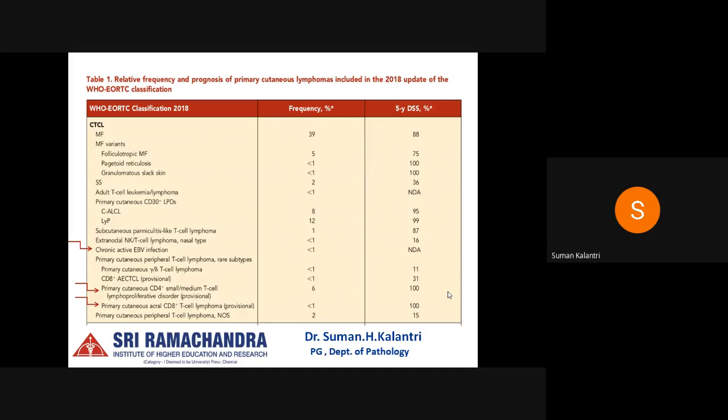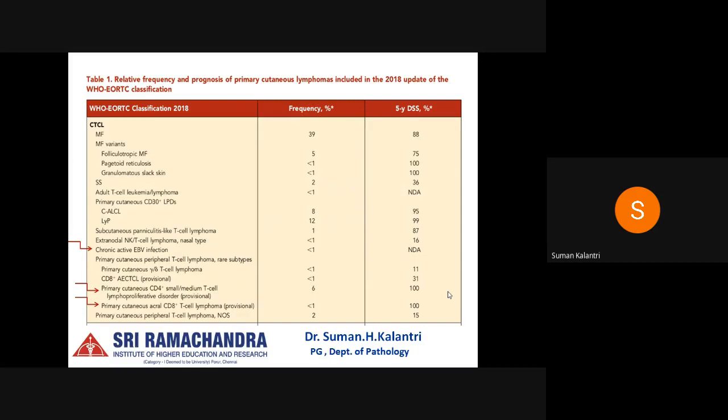The first is the most common, mycosis fungoides and its three variants: Sézary syndrome, adult T-cell leukemia lymphoma, primary cutaneous CD30 positive lymphoproliferative disorders, under which we have cutaneous ALCL and lymphomatoid papulosis, subcutaneous panniculitis-like T-cell lymphoma, extranodal NK T-cell lymphoma nasal type, chronic active EBV infection, and the other rare subtypes being primary cutaneous gamma delta T-cell lymphoma, CD8 positive aggressive epidermotropic CTCL, aggressive cutaneous CD4 positive small medium T cell lymphoproliferative disorder, primary cutaneous acral CD8 positive T cell lymphoma, and primary cutaneous peripheral T cell lymphoma not otherwise specified.